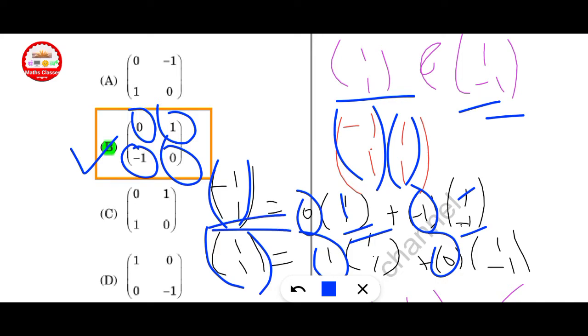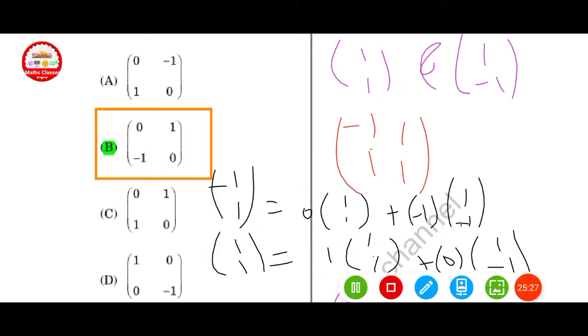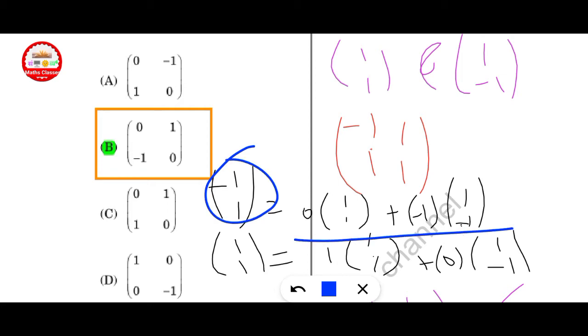-1, 1 equal to -1, 1, the condition is satisfied here. Here also the condition is satisfied. So option B is correct here.